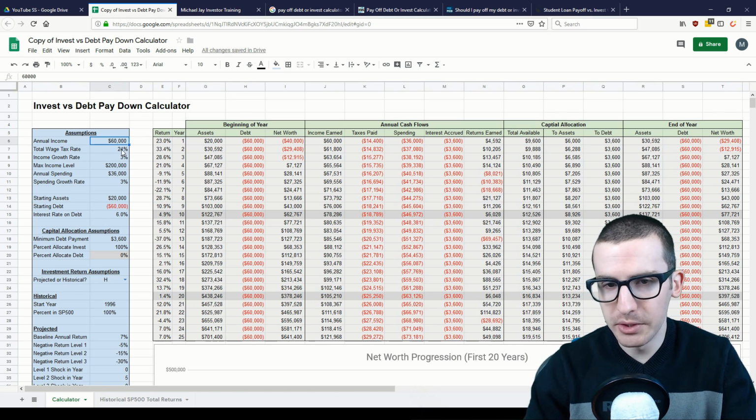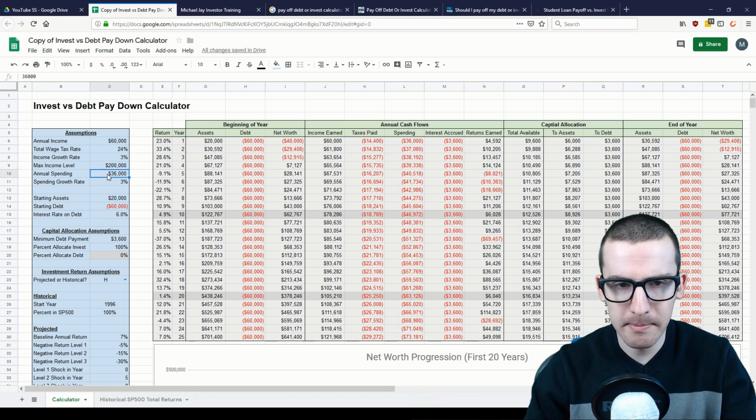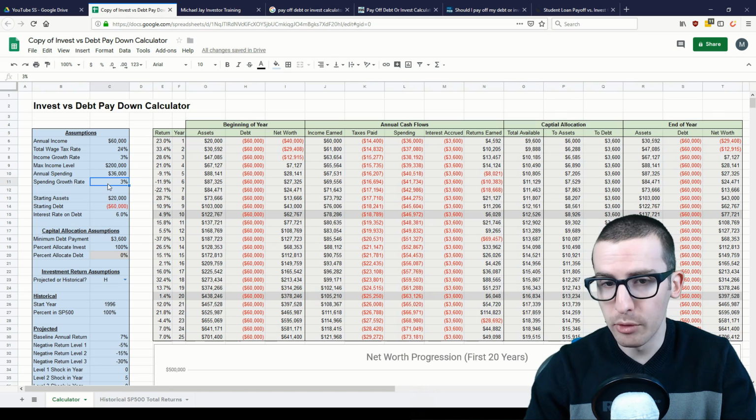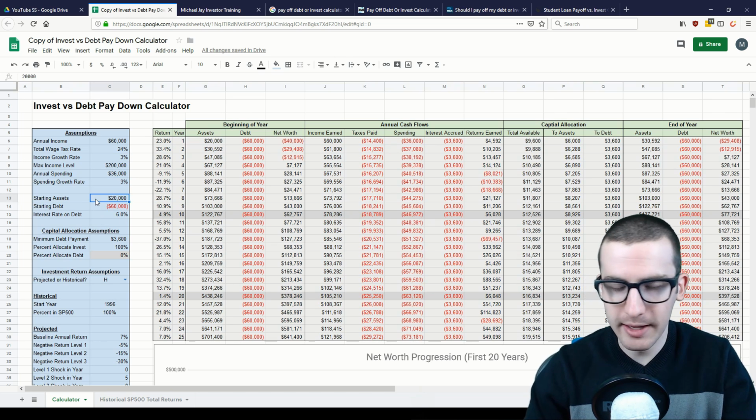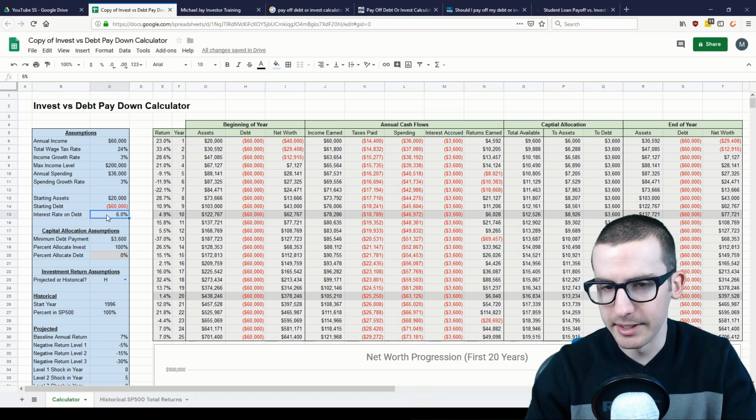In this case, we'll assume an annual income of $60,000, a tax rate of 24%, income that'll grow 3% every year, and level off at $200,000 if we achieve that, an annual spending of $36,000 per year, and a spending growth rate matching our income growth rate of 3%. This individual will start with $20,000 of assets invested and $60,000 of debt, again at that 6% interest rate.